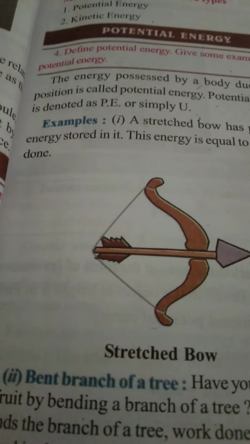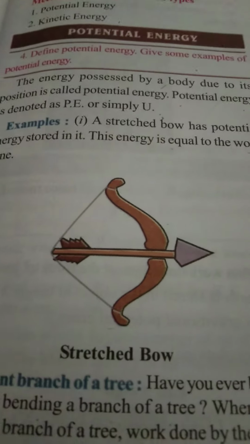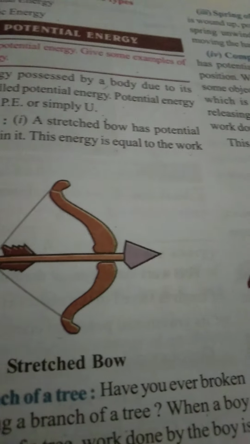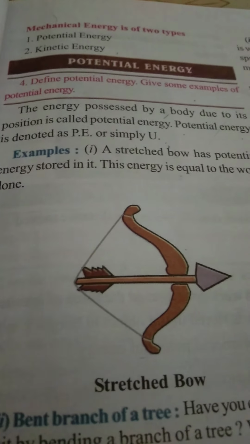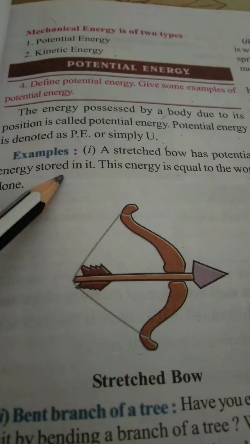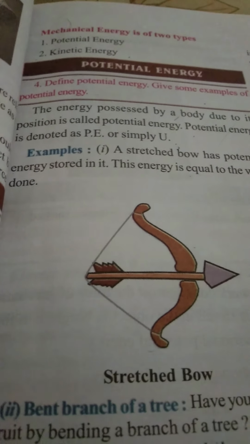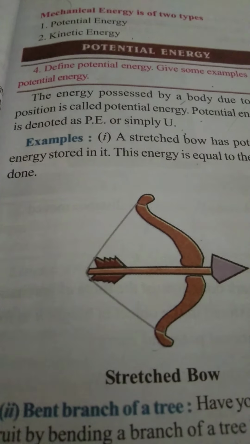Dear students, now we will be learning about potential energy today. Define potential energy and then give some examples of potential energy. The energy possessed by a body due to its position is called potential energy. Position, it is easy to remember: position and potential energy.